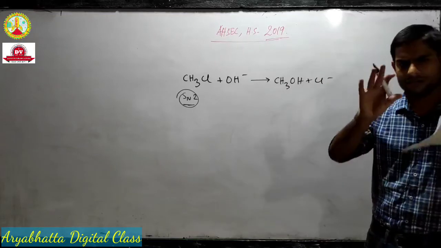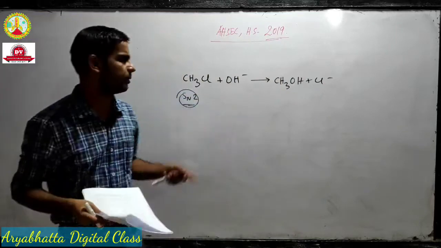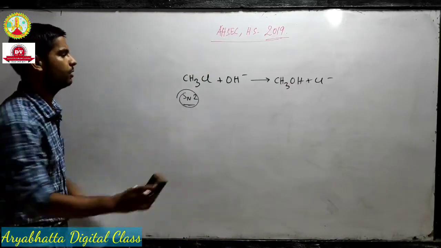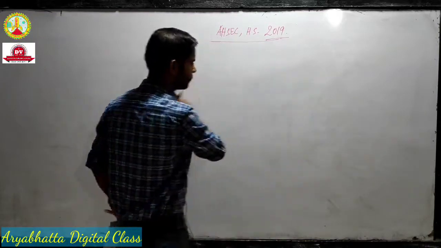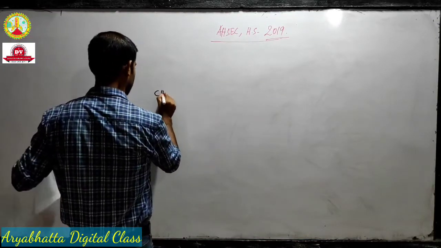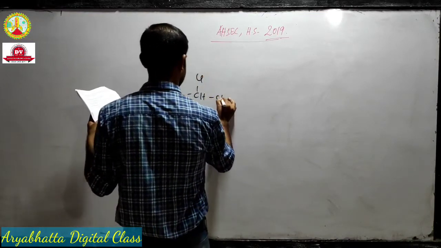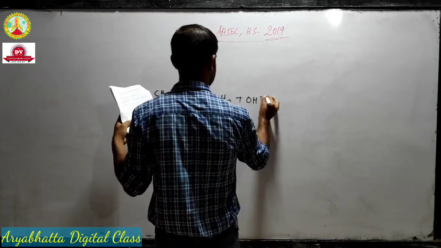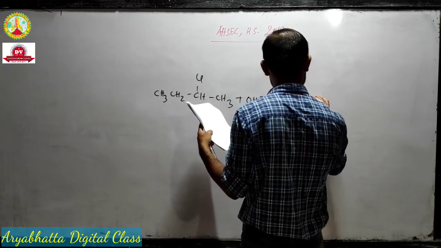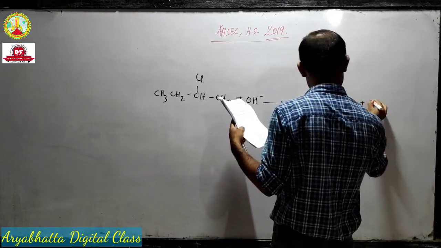Okay, and I have already given that lecture. Just go through that lecture and you will easily be able to write the reaction mechanism of this reaction. Okay, the second question is CH3 CH2 CH Cl CH3, again hydroxyl ion, and the product is CH3 CH double bond CH CH3 plus Cl negative.